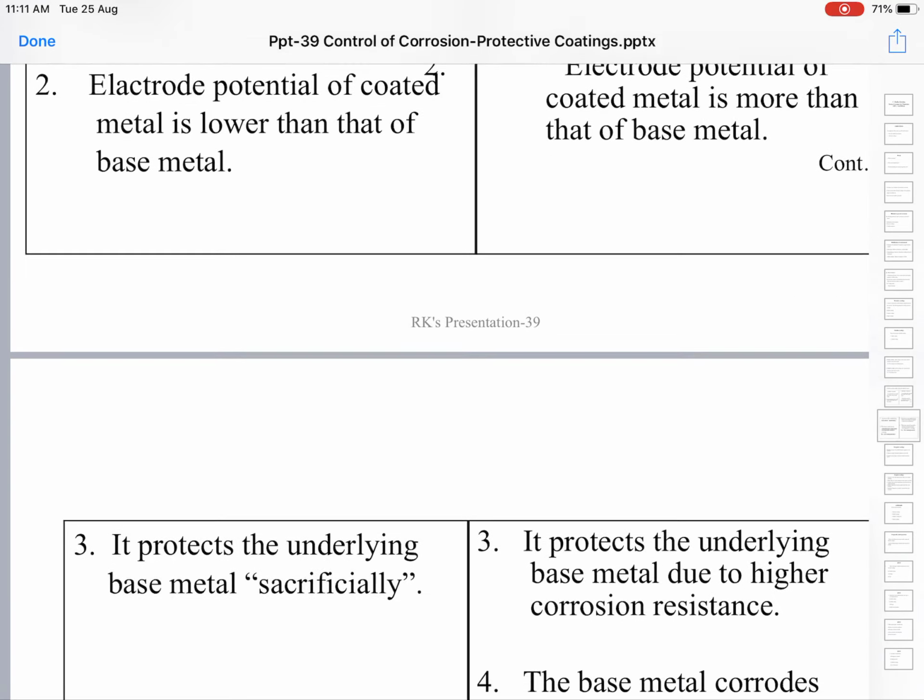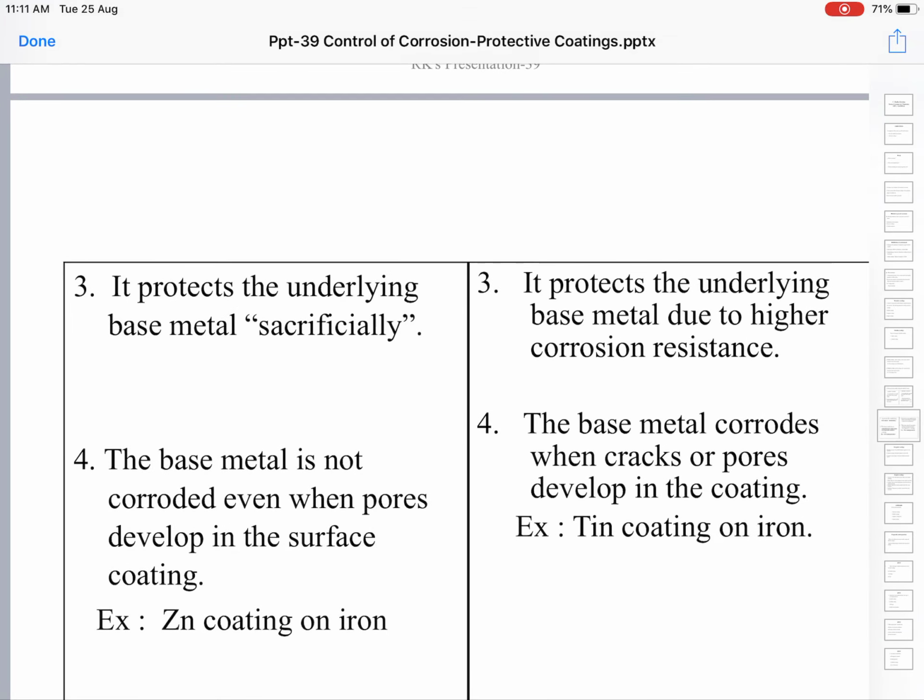So in the anodic coating, the anode undergoes corrosion to protect the base metal object. So the protection is by the sacrifice of the anodic metal.